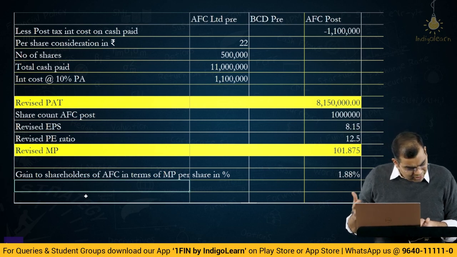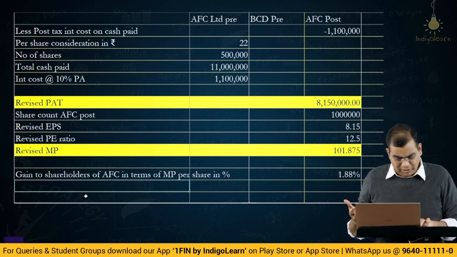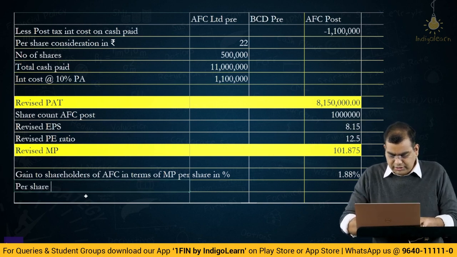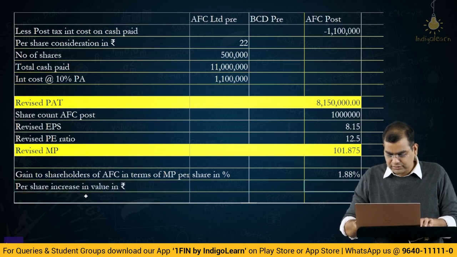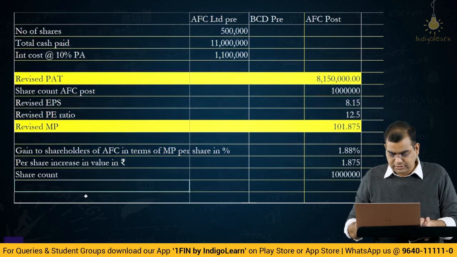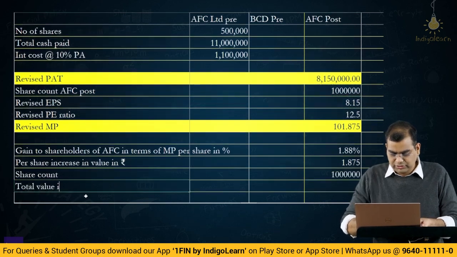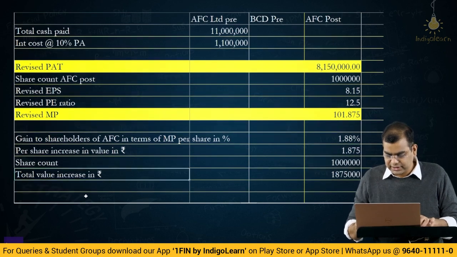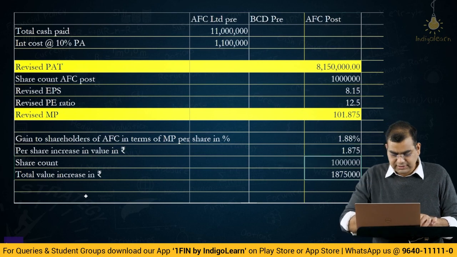Now, do we have to give overall value? Calculate the gain. Okay, if you want to calculate the gain, that can also be done, right? Which is per share increase in value in rupees, which is this minus 100, 1.875. Share count is 10 lakhs. Total value increase in rupees is 10 lakhs into 1.875, which is 18.75 lakhs.